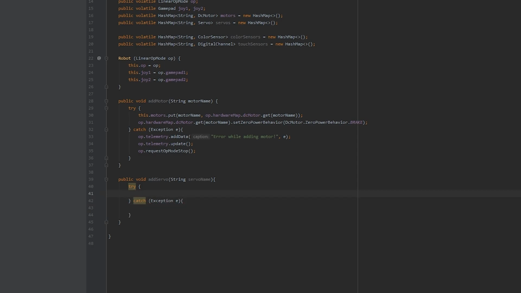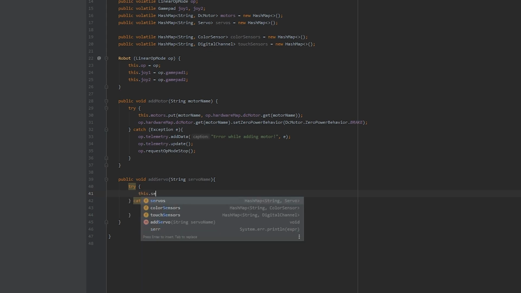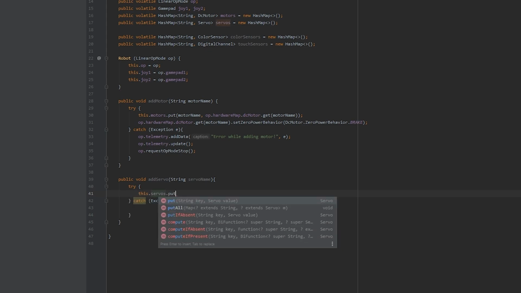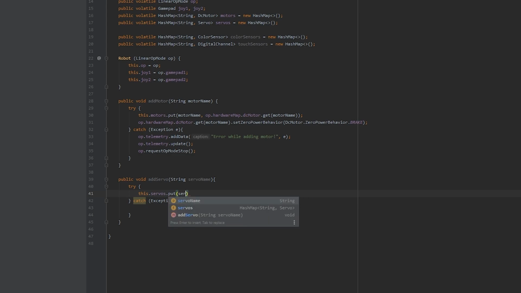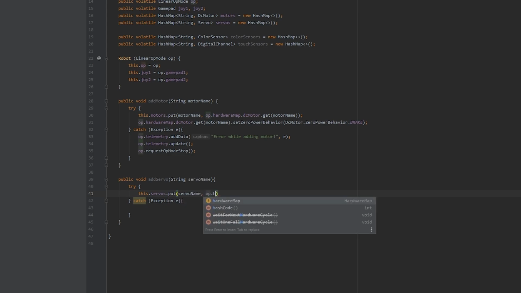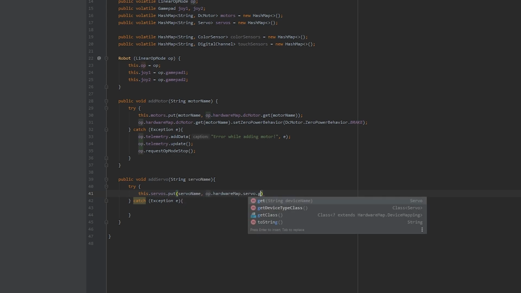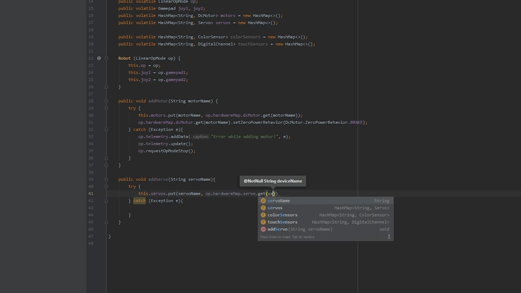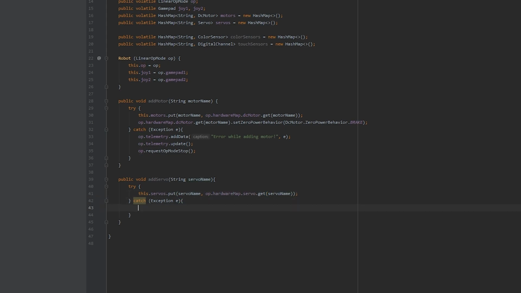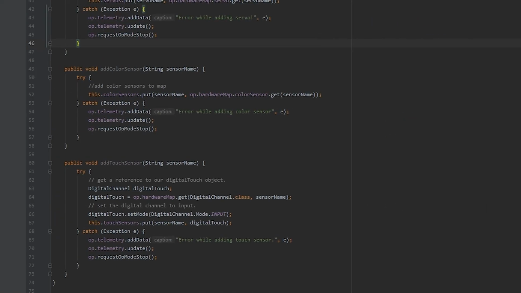Now in the try statement, put this.servos.put(servoName, op.hardwareMap.servo.get(servoName)). And then in the catch statement, put the same thing as above, except this time instead of saying error while adding motor, make it error while adding servo. If you're also planning on adding sensors, pause here and look at this code.